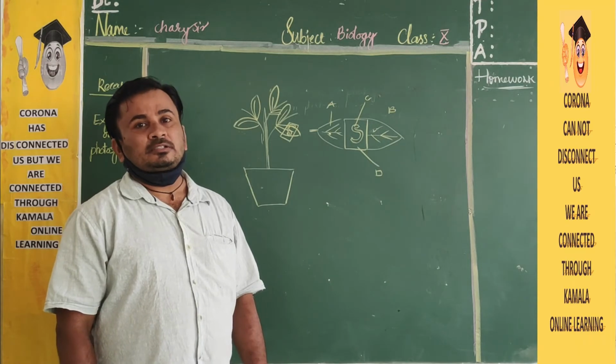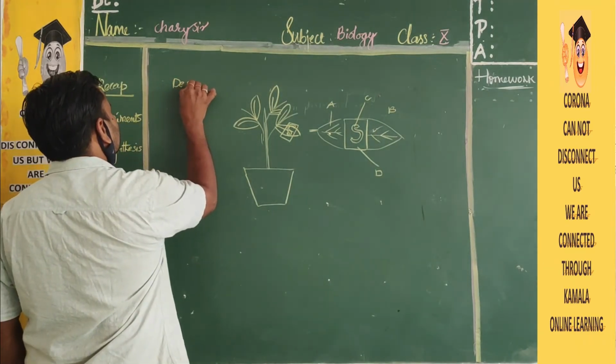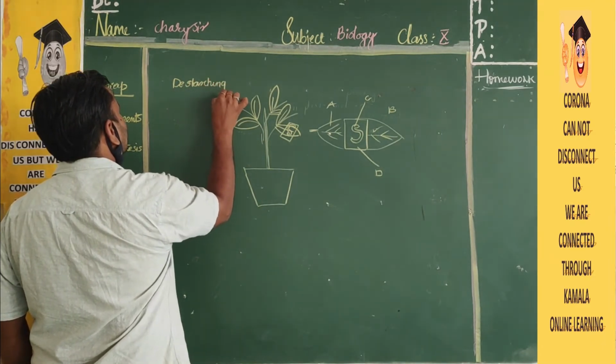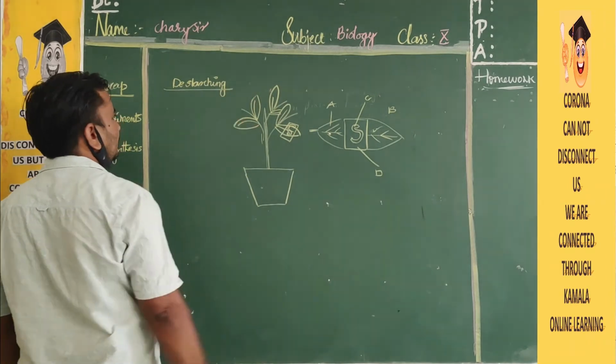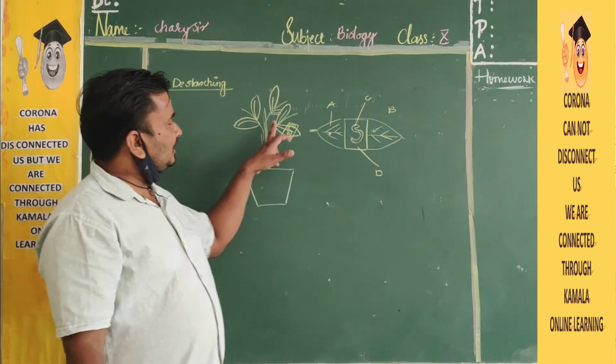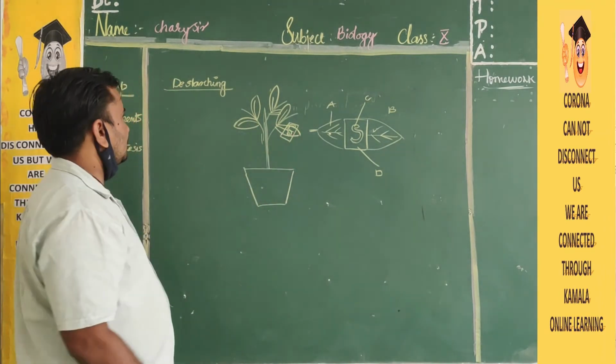That is called de-starching. What is the meaning of de-starching? De-starching is nothing but removing the starch already present in the leaf. That is called de-starching, removing of the starch.